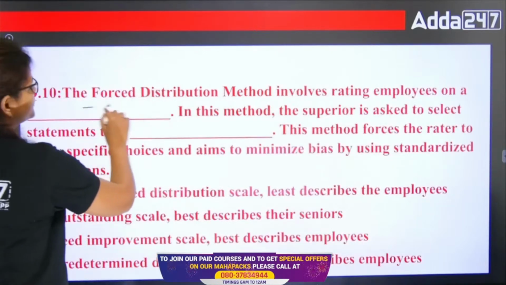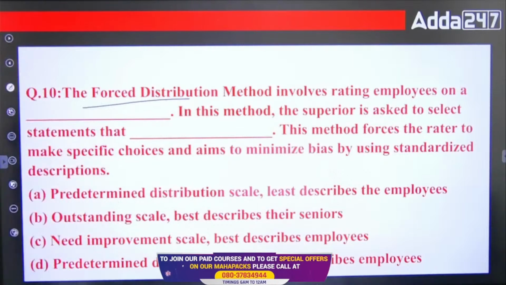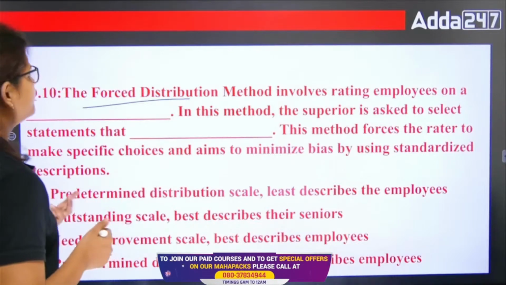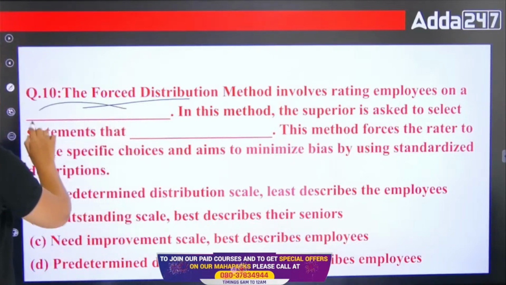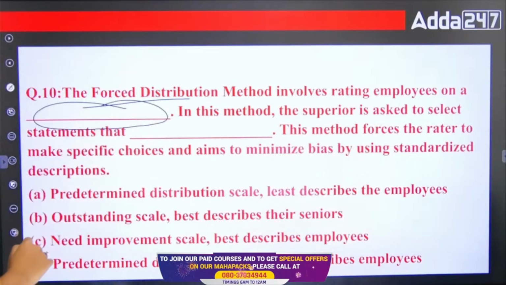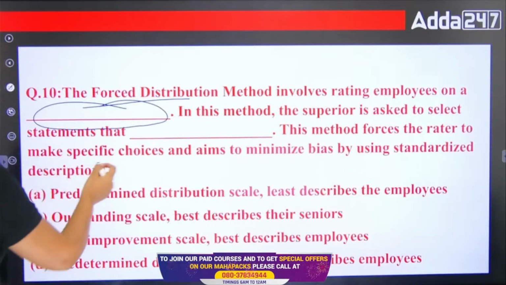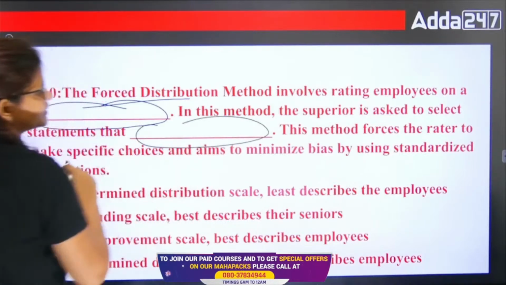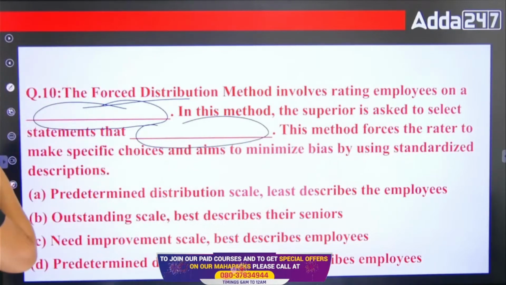Then forced distribution method involves rating employees on what? In this method, the superior is asked to select a statement; this method forces the rater to make a specific choice and aims to minimize bias by using a standardized description.